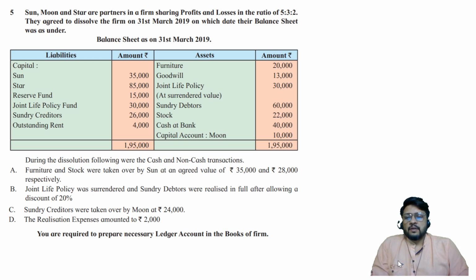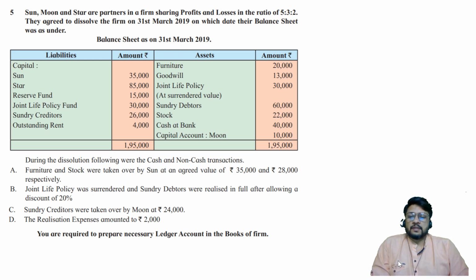During the dissolution, following were cash and non-cash transactions. Furniture and stock were taken over by Sun at an agreed value of Rs 35,000 and Rs 28,000 respectively. Joint life policy was surrendered and sundry debtors were realized in full after allowing a discount of 20%. Sundry creditors were taken over by Moon at Rs 24,000. The realization expenses amounted to Rs 2,000. You are required to prepare necessary ledger accounts in the books of firm.